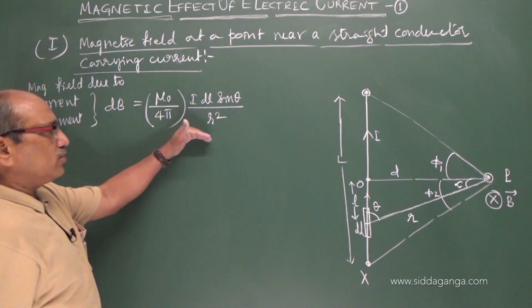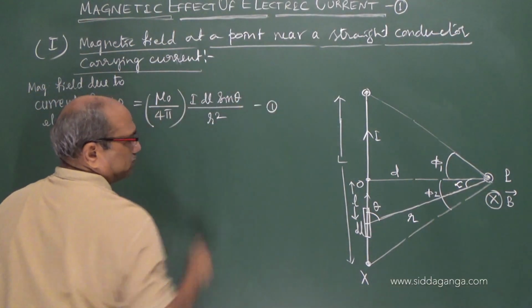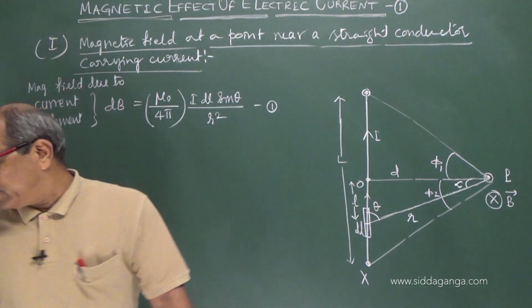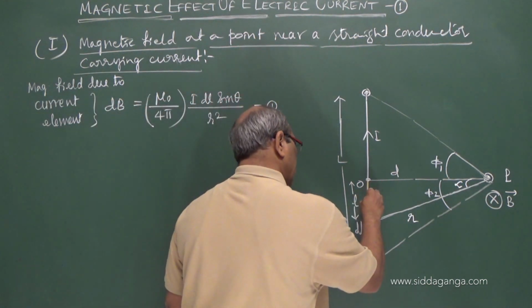Current element is this given. I have to substitute some values for this. Let us see this figure, in which we take this triangle.